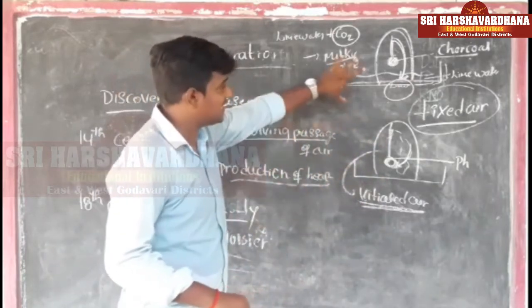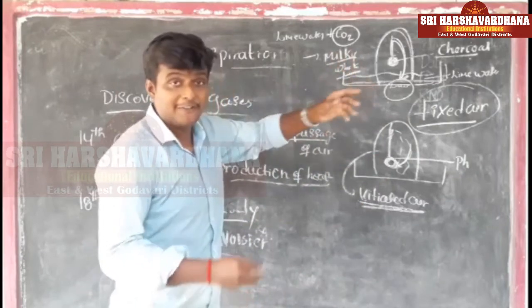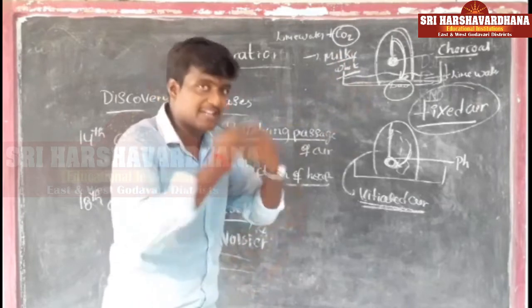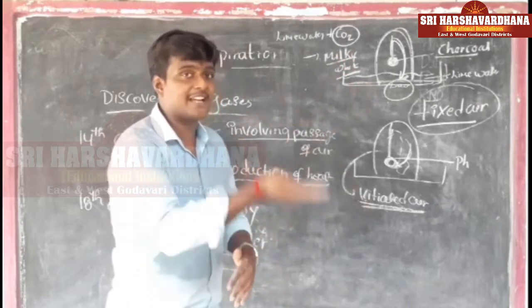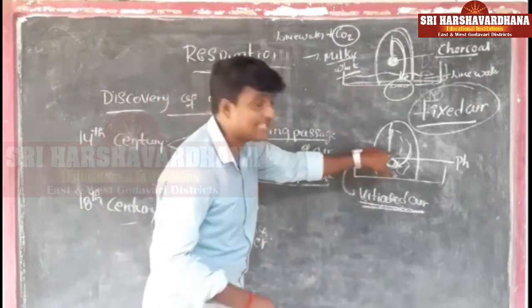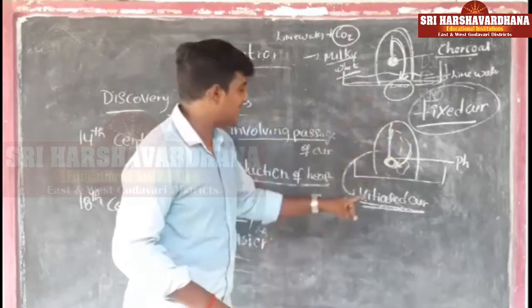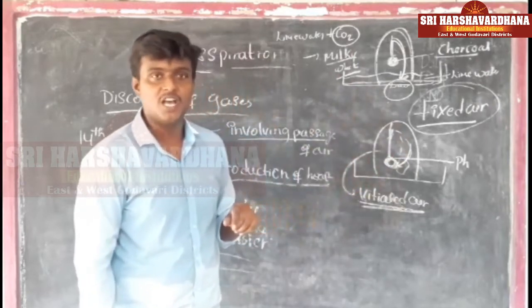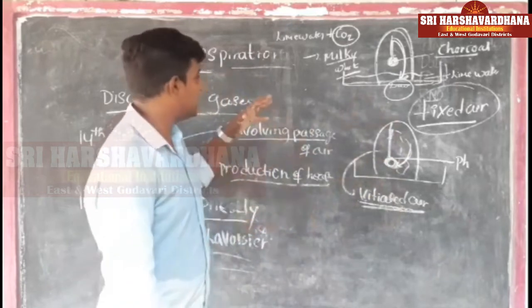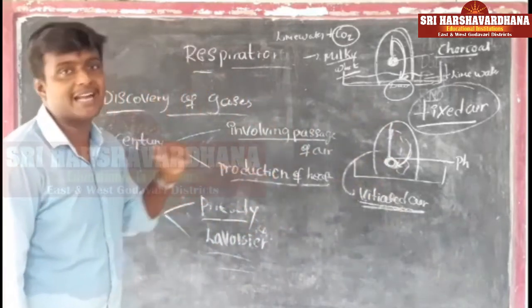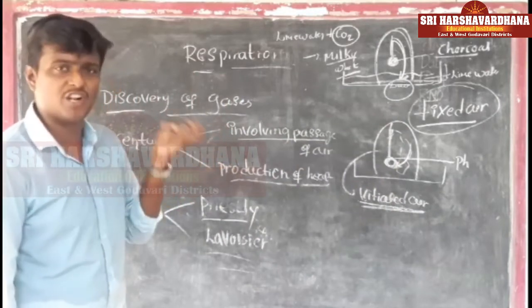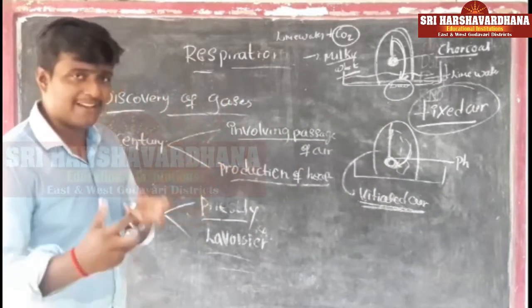But with the help of this experiment, he proved that the gas liberated in the burning process is the gas we release out, and the gas we take inside is the gas that helps the burning process. That gas he named vitiated air. So these are the discovery of gases and how they were discovered. He also gave some more explanation, and I will explain that to you.